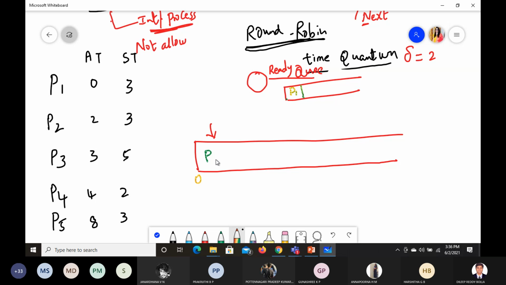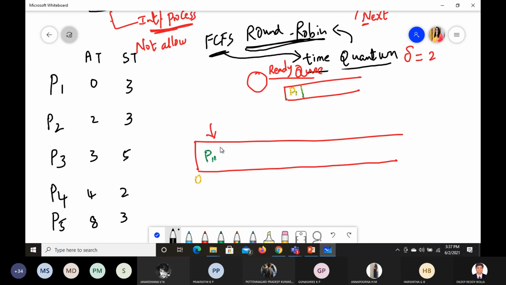It is one and the same as FCFS, but one new friend came into the picture, which is called time quantum. This is round robin. Round robin is the same as FCFS, but we are adding a time quantum to FCFS, and it became round robin. Is that clear?